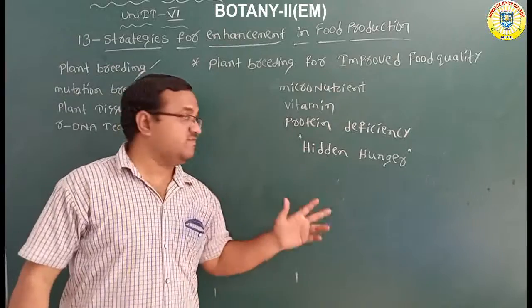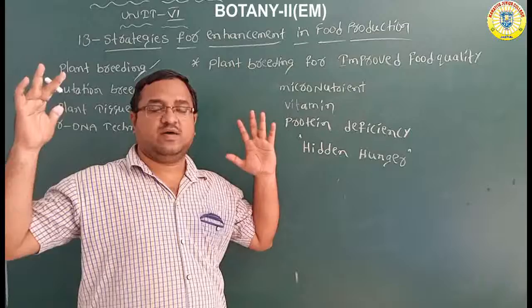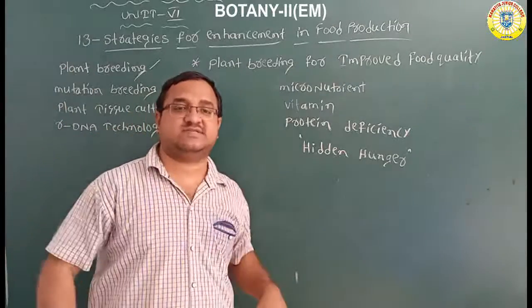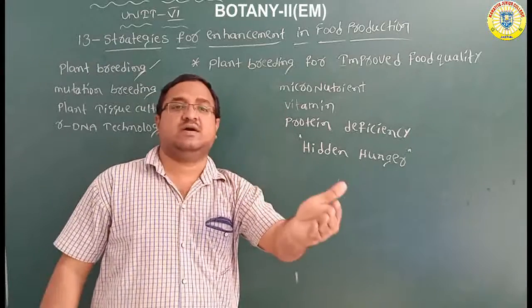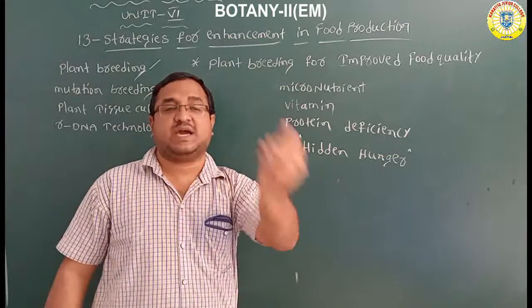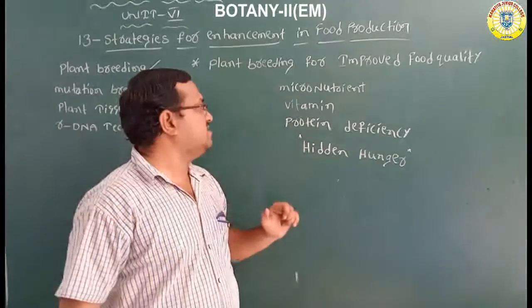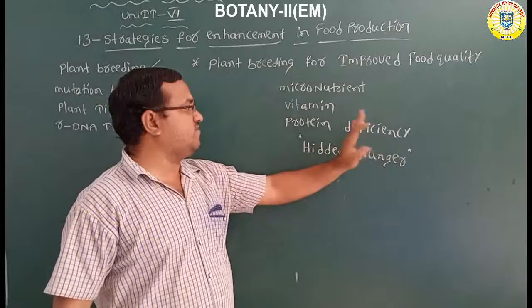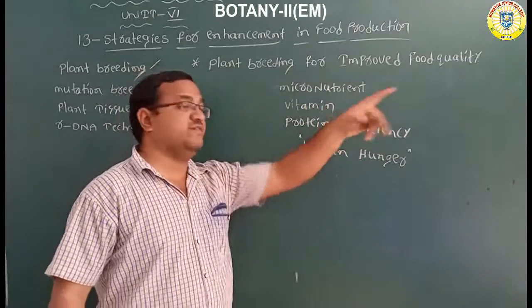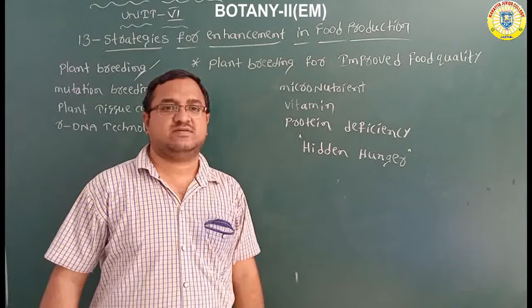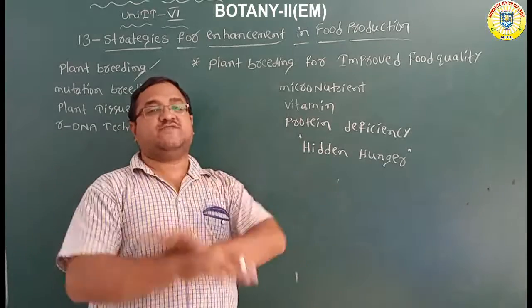Many people are suffering from hidden hunger because they cannot buy particular food items. They cannot buy vitamin food, vegetables, meat, fish, or fruits. So they suffer from hidden hunger, micronutrient deficiencies, vitamin deficiencies, and protein deficiencies. So what is the solution for that?